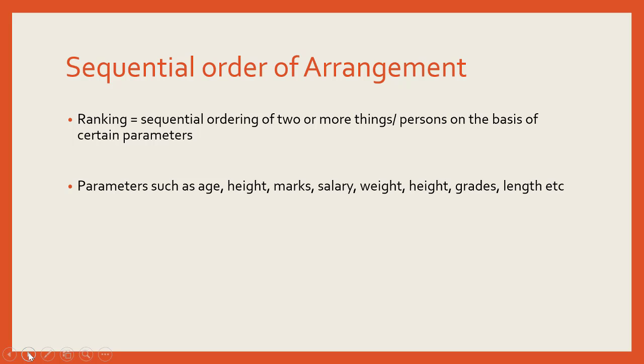So any such parameter on which two entities can be compared, you can say this is more than the other one or it is less than the other one. So wherever there is a parameter which can give us a comparison ground, that's where our ranking question would be framed.